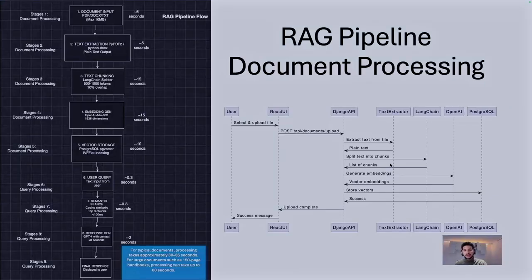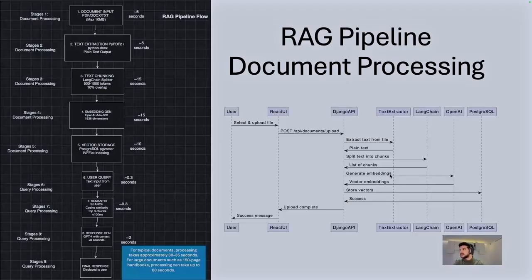And here we can see the RAG pipeline flow. It has 9 stages, which are divided into 2 processes. First is document processing, then query processing. First, I'm going to explain document processing. The user uploads the document to the front end. The document would be sent to the backend. The text would be extracted using a text extractor. Then it would be sent back to the backend. Then the text would be turned into chunks using LangChain. And again, we get the list of chunks back to the backend.